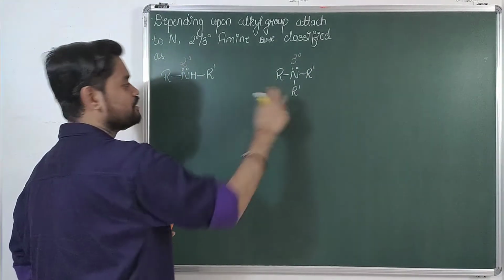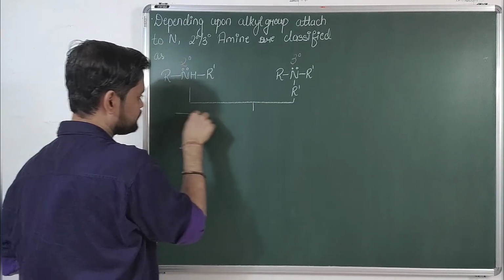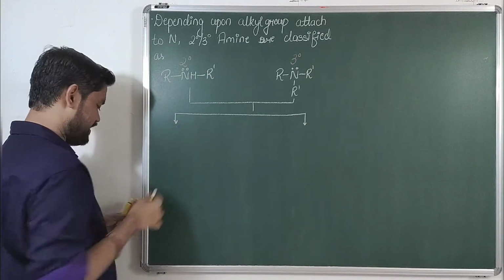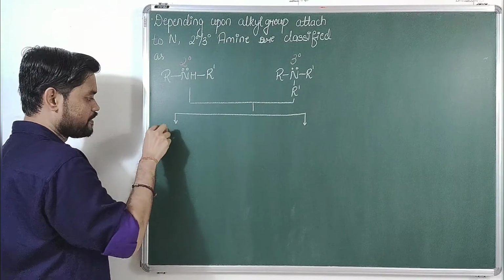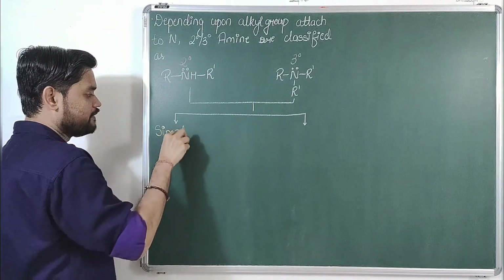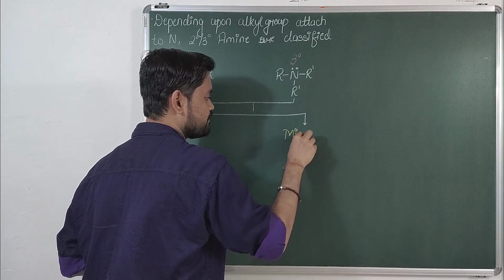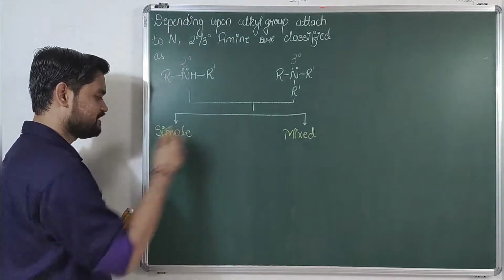Depending upon the alkyl groups, they are further classified as, first one, simple amine, and the second one, mixed amine.